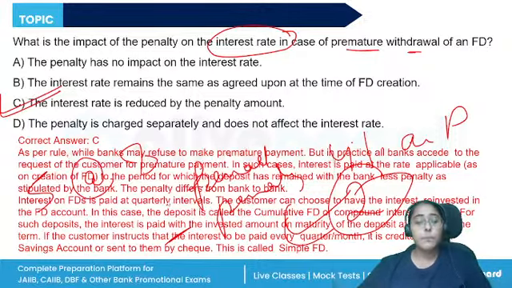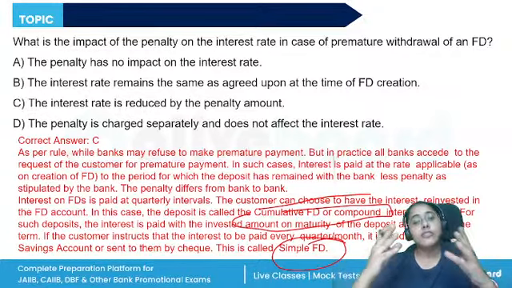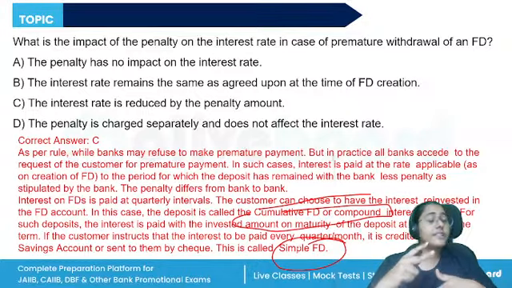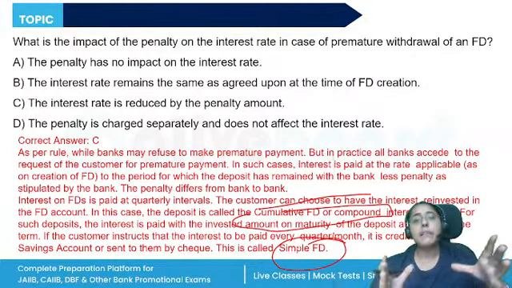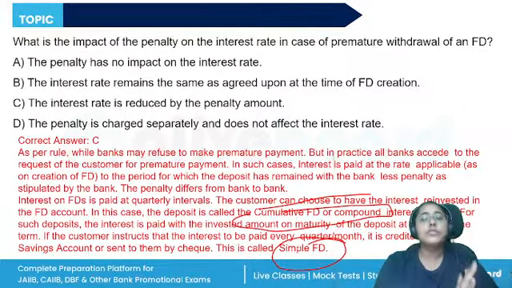So the interest rate is reduced by the penalty amount. Now, there's another important concept. An FD can be a cumulative FD or a compound FD, and the second type is a simple FD. So, if I want that the interest, whatever is coming out of the FD, is reinvested into my FD, that is a cumulative. So, now the principal plus the reinvested interest will be used to calculate the interest, right?